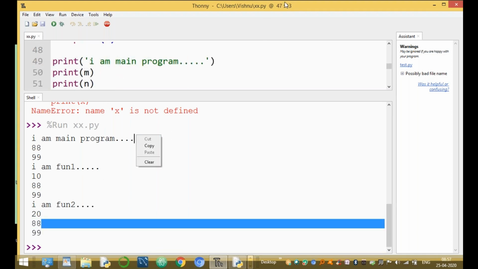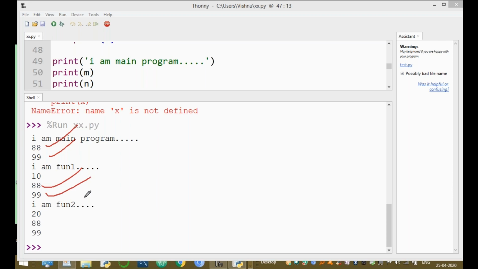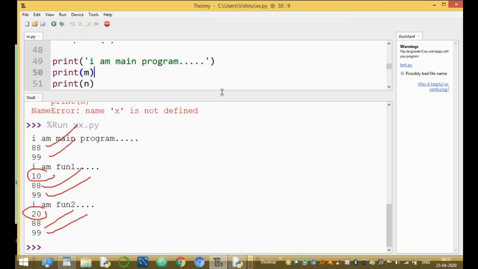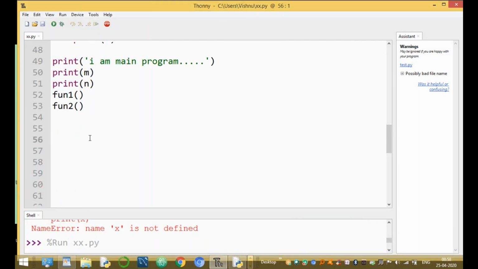Because here M is a global variable accessed in the main program, M is a global variable accessed within fun1. M is a global variable, N is a global variable. These two are accessed in fun1, fun2, and the main program. But X and Y are local variables. These can be accessed only within the functions only. Clear?